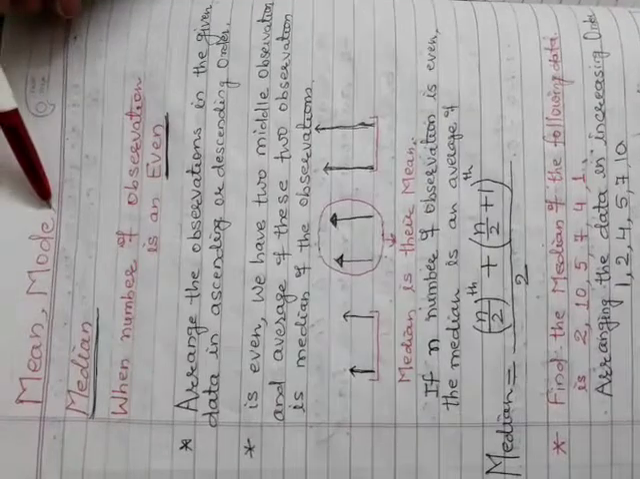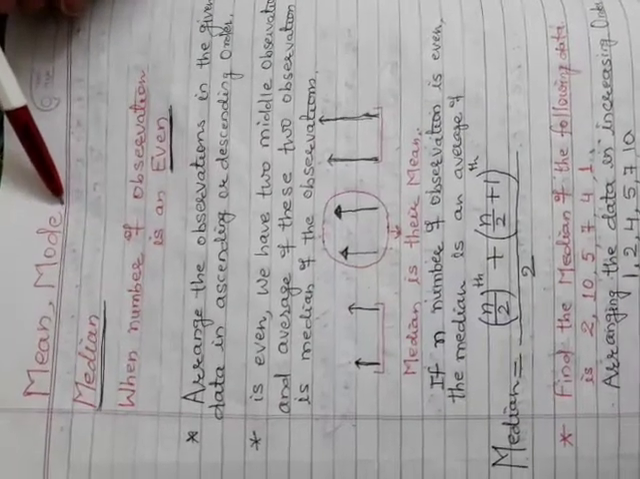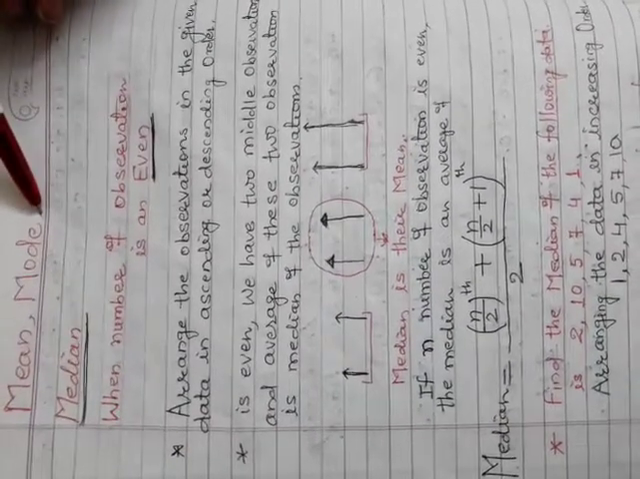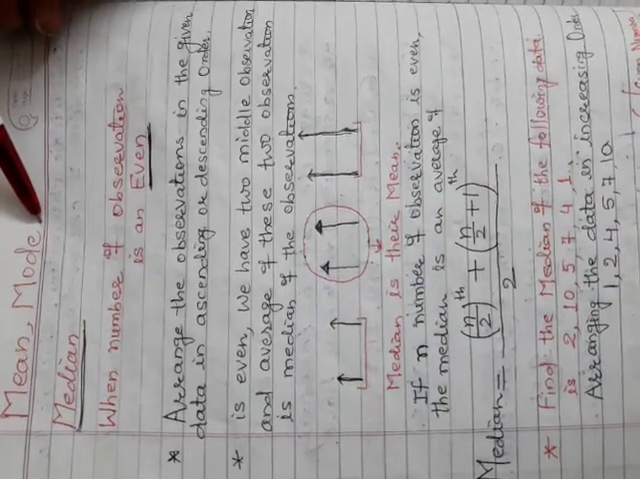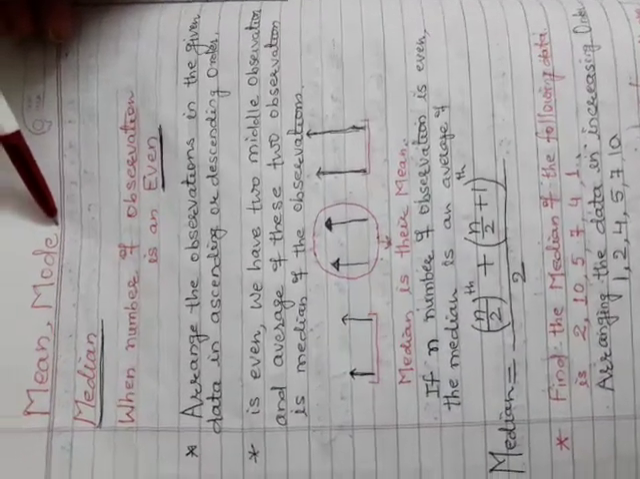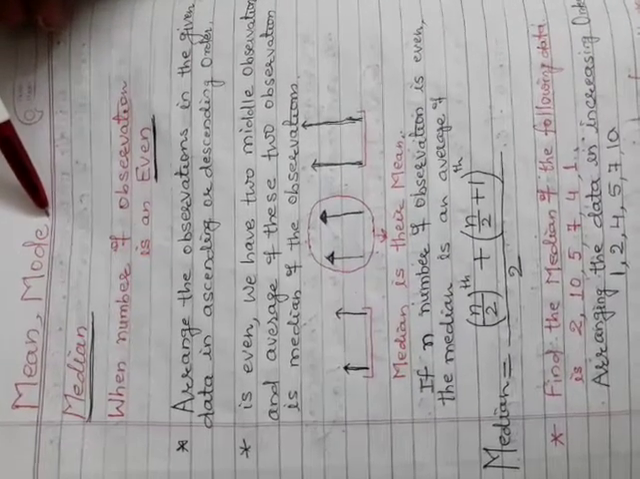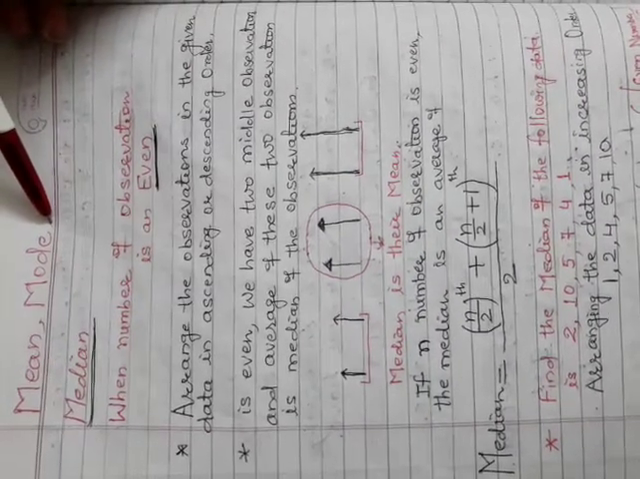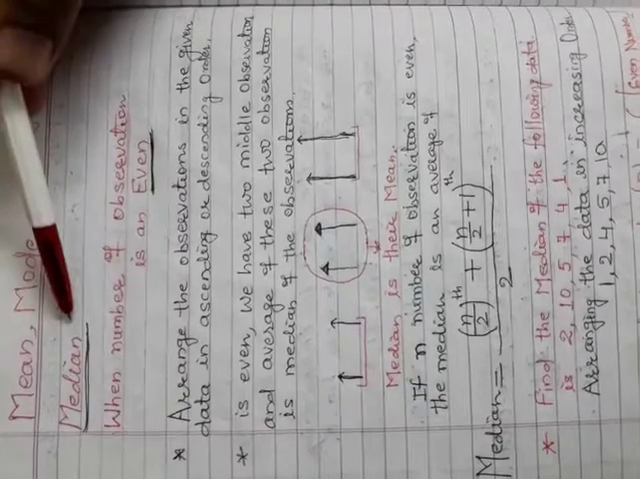Next is the mode. Mode means a number which is occurring the most, or in other words, the maximum number of times a number occurs is known as the mode. Now come to the median.